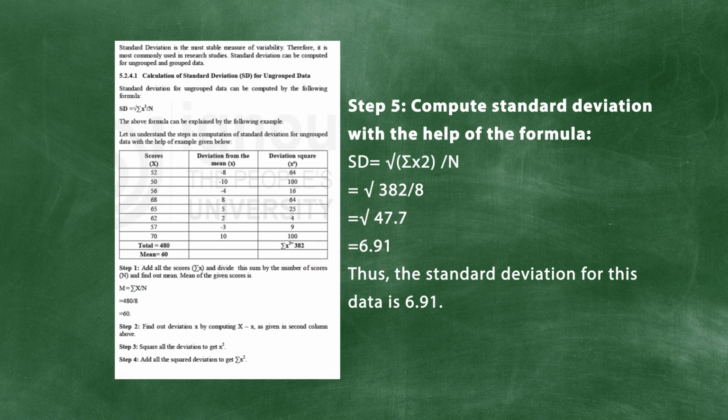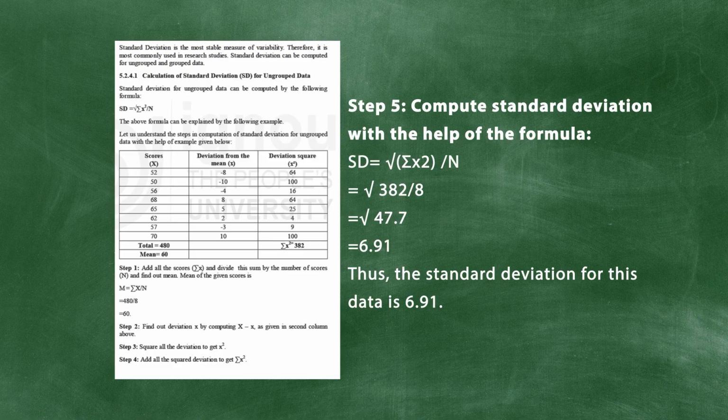So how do we calculate it? The formula is like this: the standard deviation is equal to the square root of the summation of x square divided by n. Here small x is the deviation, which we have already discussed. Small x square is the square of the deviation of each score from the mean, and the summation is the sum of all of these. Here squaring eliminates the negative sign: when we square a negative value, it becomes positive. So there is no need for the modulus; the square basically eliminates the sign.